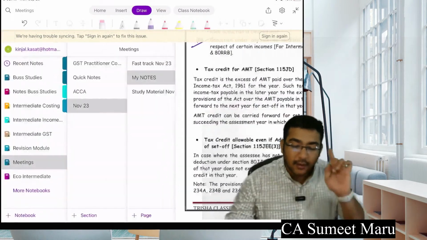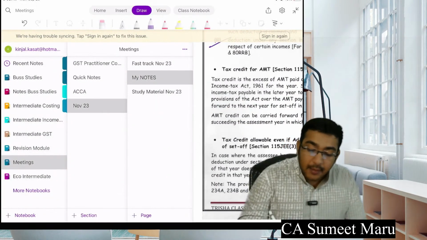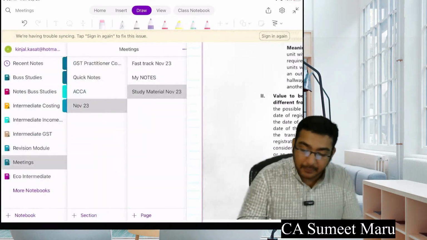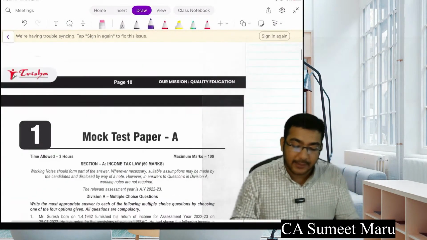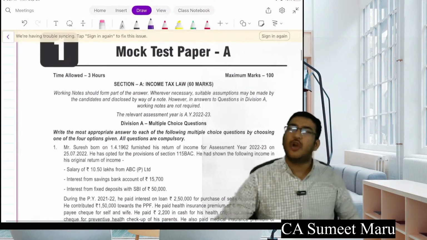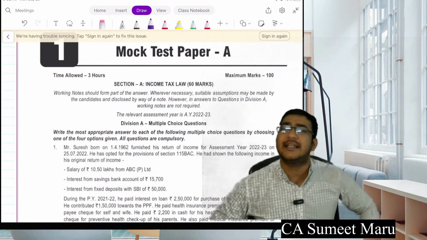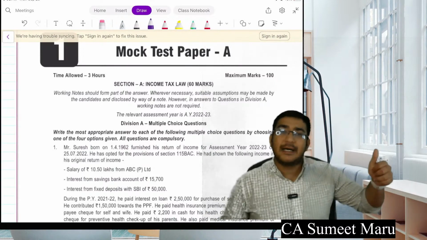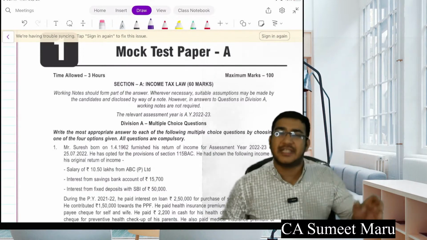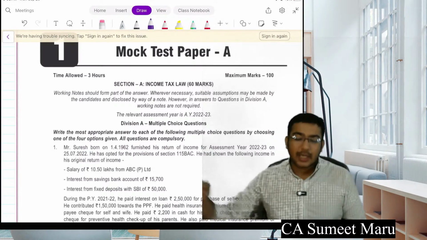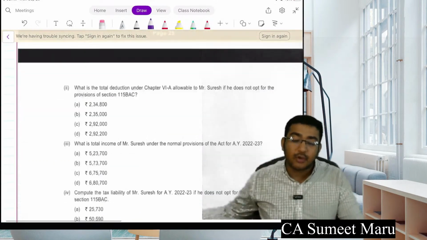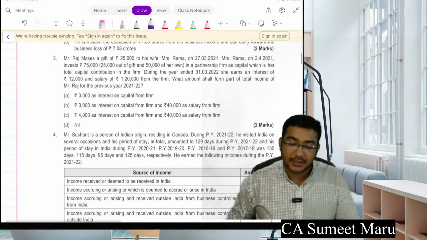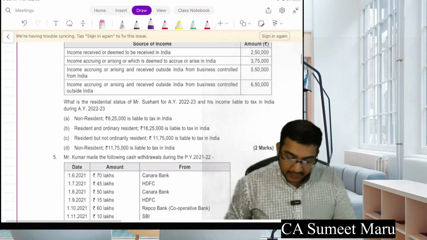Just a general request from me, please do this mock test which has been provided for you, okay? Just go through all of them. Unfortunately, I haven't got enough time to go through them, but you please go through them. Generally, mock test questions are from either your past examinations or study material. Maximum are from study material. So if you also study the study material, you will see most of these questions are already there in the study material, other than the MCQs. Let me give an example of 1 or 2 questions.